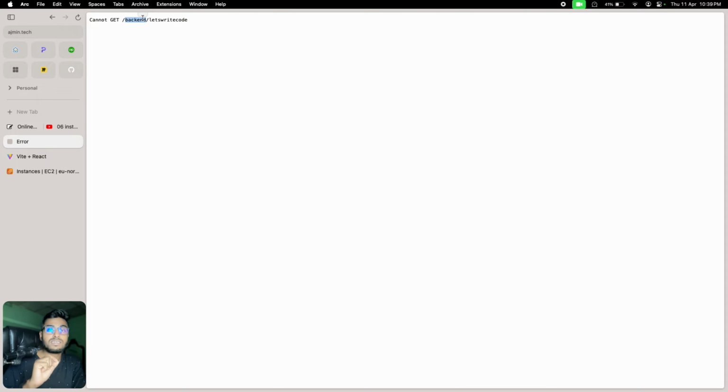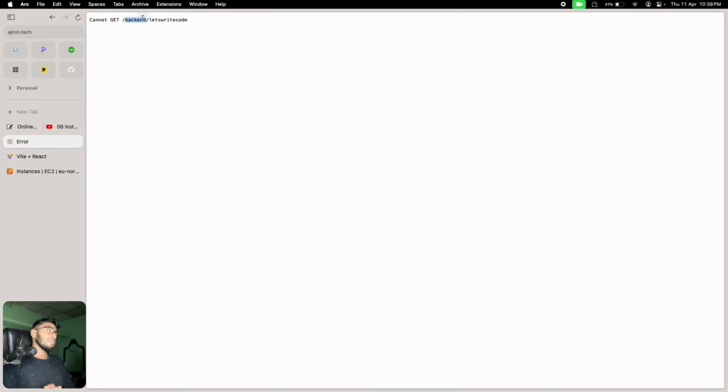The only thing the backend sees is that it has to match a route where the backend word is present, and then a slash, and then let's write code. So the backend is trying to match a route called backend slash let's write code. Backend is not trying to match just let's write code. Is it? No, it is not.